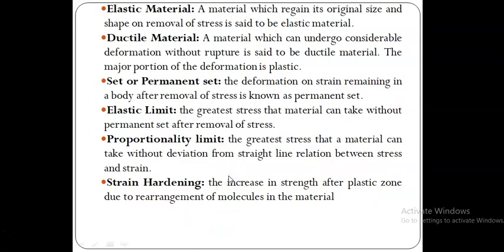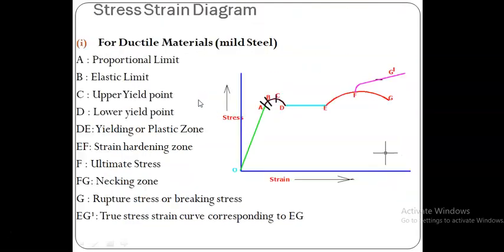Next, elastic material. What is an elastic material? A material which regains its original size and shape on removal of stress is said to be an elastic material. When you see this curve, this green range, O to A or O to B, is all the elastic range. Once we remove the load up to B, what happens? The strain becomes 0. There will not be any yielding or any permanent strain. Because these are all within the elastic limit, it is called elastic stress.